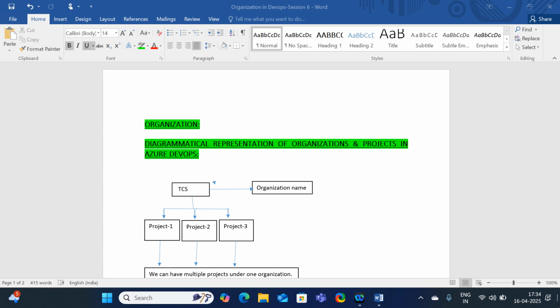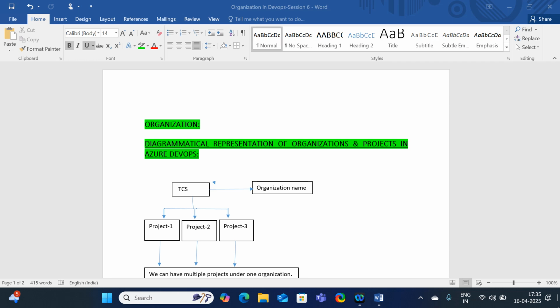Let us quickly understand what we mean by organization. In simple terms, an organization is a registered company which provides some kind of services, that may be soft services, IT services, or products and manufactured things, and some employees are working in it. That is called an organization in general terminology.